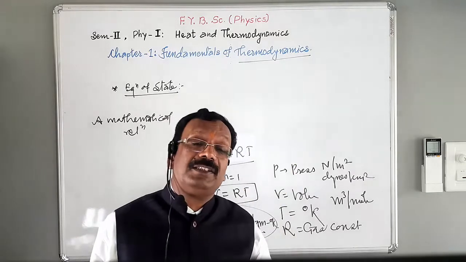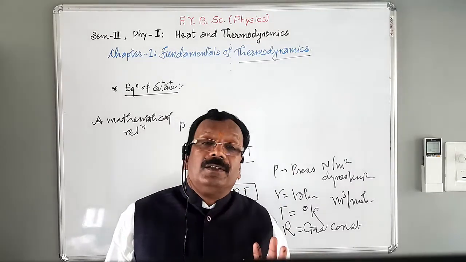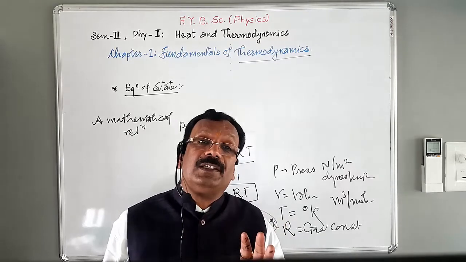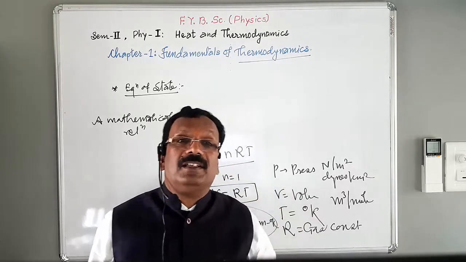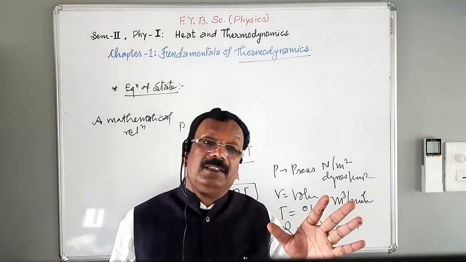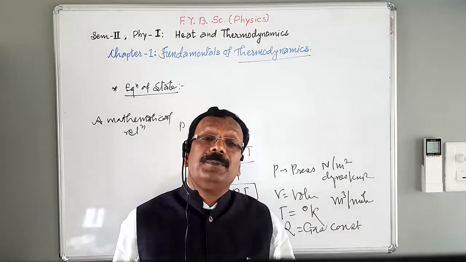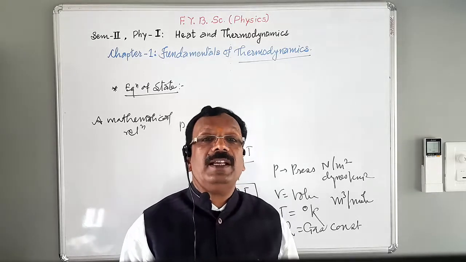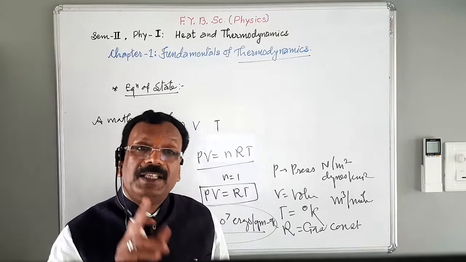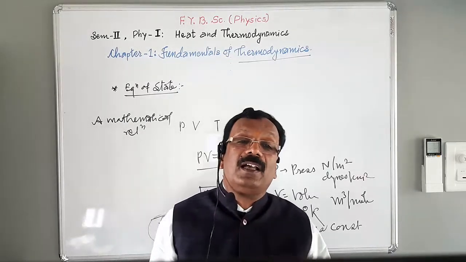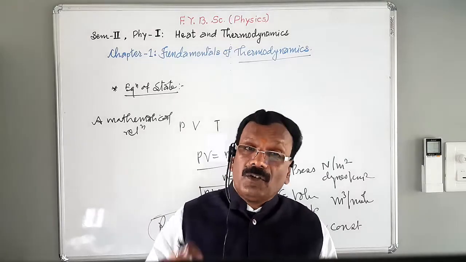If there is a decrease in pressure, there is an increase in volume, and if the system is isolated, then during expansion the temperature of the system goes on decreasing, and during compression the temperature goes on increasing. And hence I told you that this is very important, because pressure, volume and temperature are not independent variables.